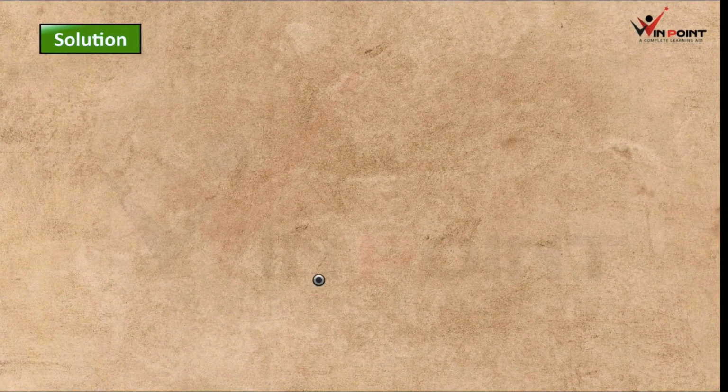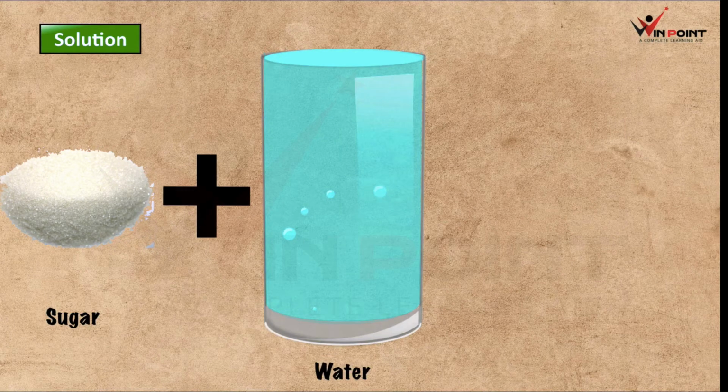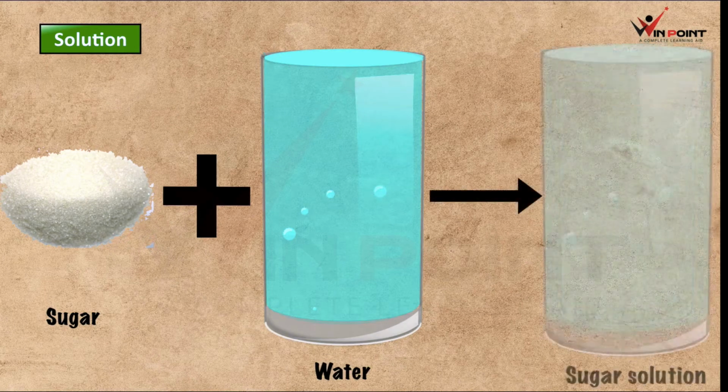Now we can discuss about solution. We all are familiar with solution. Salt solution, sugar solution. Minimum it should have two components. For example, if we are making the solution of sugar, we need sugar and water. When we are adding sugar and water, we are going to get sugar solution.